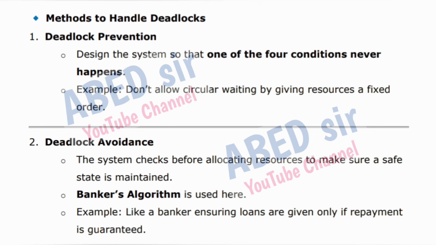Methods to handle deadlocks. 1. Deadlock prevention. Design the system so that one of the four conditions never happens. Example, don't allow circular waiting by giving resources a fixed order. 2. Deadlock avoidance. The system checks before allocating resources to make sure a safe state is maintained. Banker's algorithm is used here. Example, like a banker ensuring loans are given only if repayment is guaranteed.